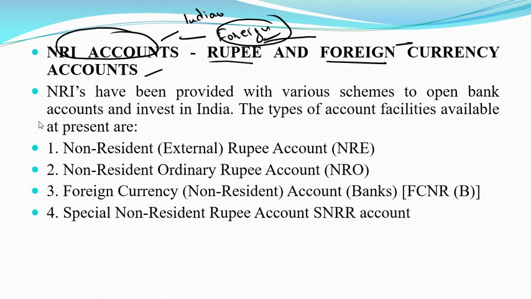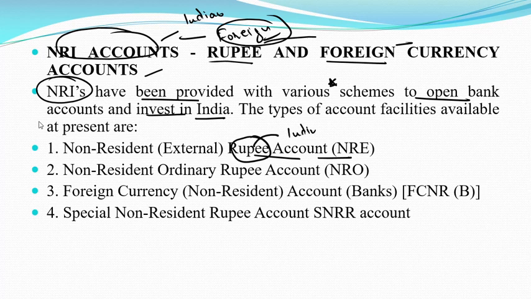Clear? So NRIs have been provided with various schemes to open bank accounts and invest in India. What are these types of facilities available to the NRIs? First one is the non-resident external rupee account. This account we have to maintain in Indian rupees, but in this account remittance is only from abroad. Clear? Only from abroad.